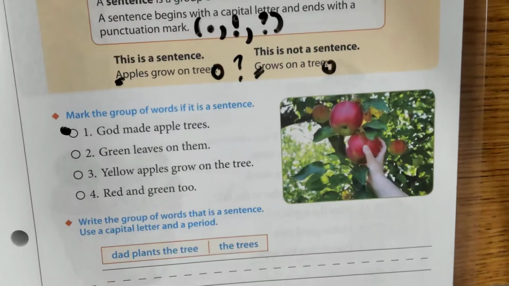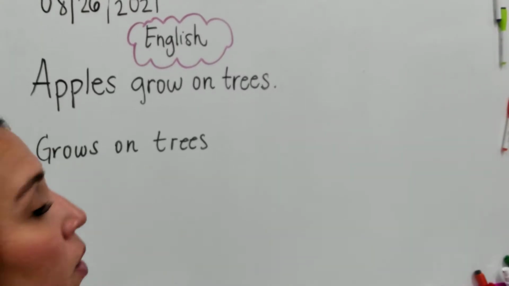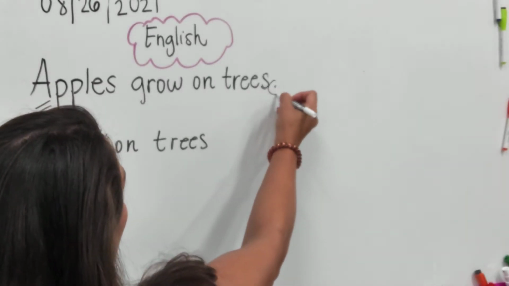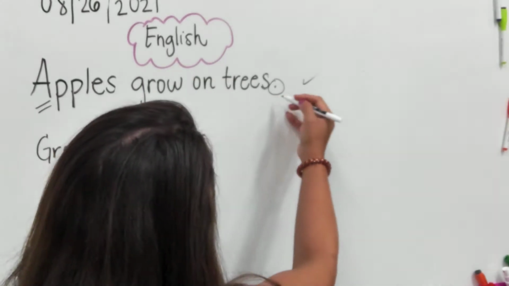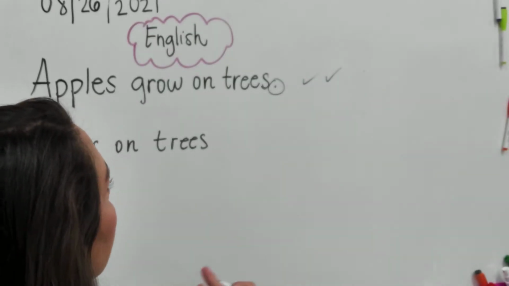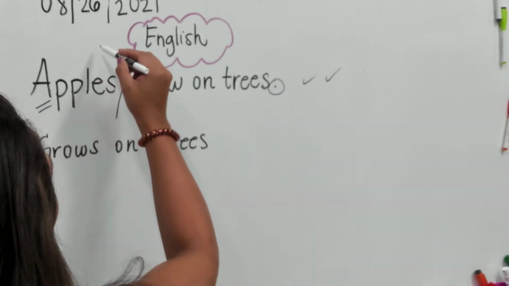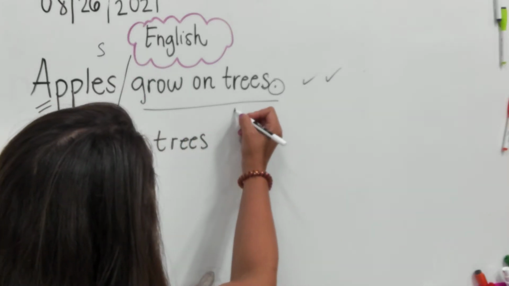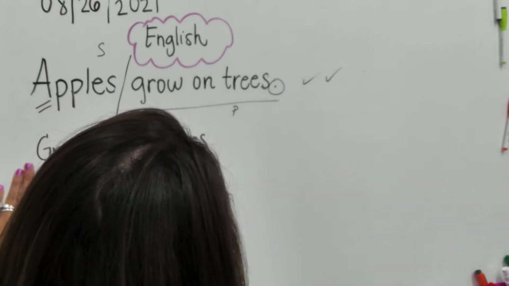All right, I'm going to push back over here so you can see a little better because that's a little small. So this is what I mean. We have a capital letter here, and we have a period here. Apples grow on trees. You have a check mark over here, capital letter, and punctuation. And when you read it, you understand it completely. It's not missing anything. You know the who or the what, the apples, and you know what they do. This is what we call the predicate. We'll talk more about it in just a little bit. All right, let's move on to the second example.